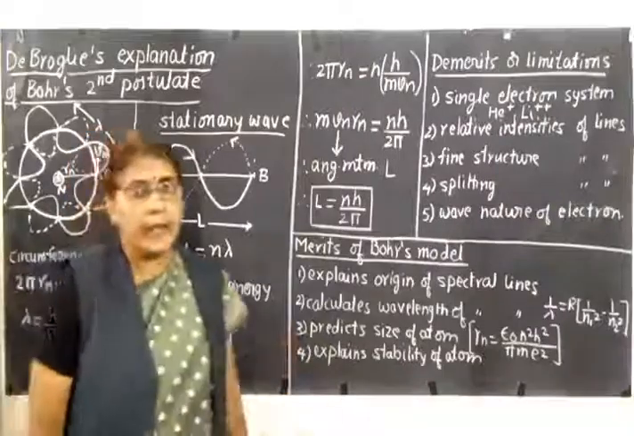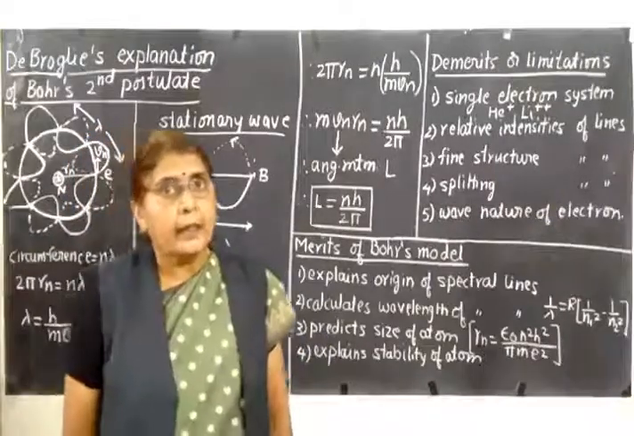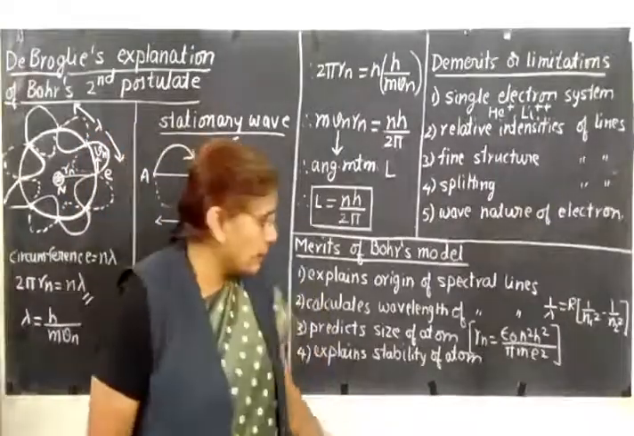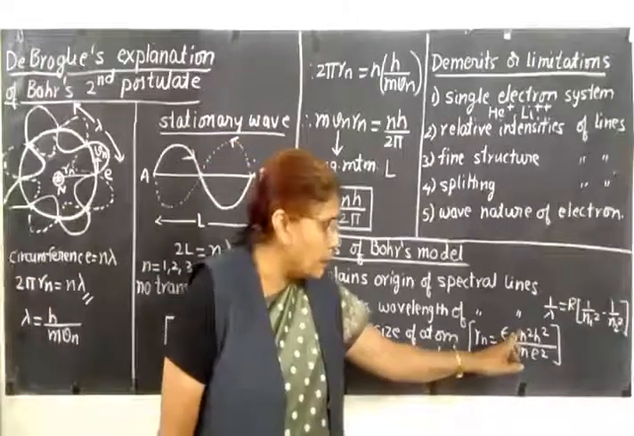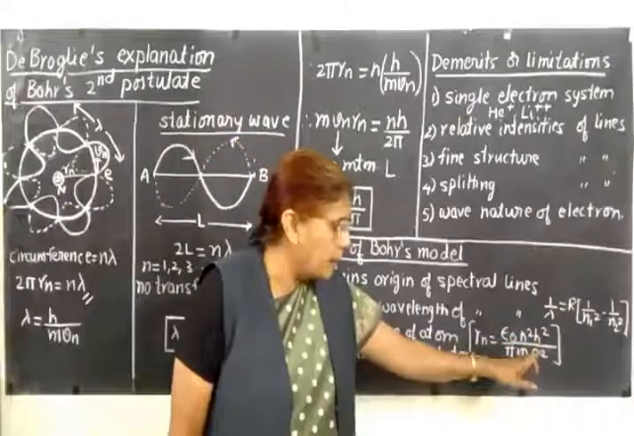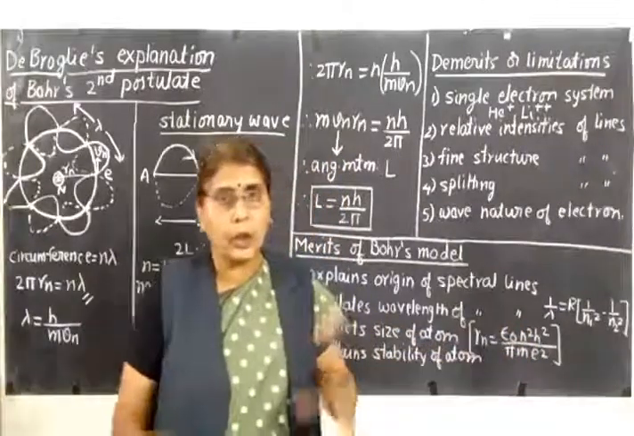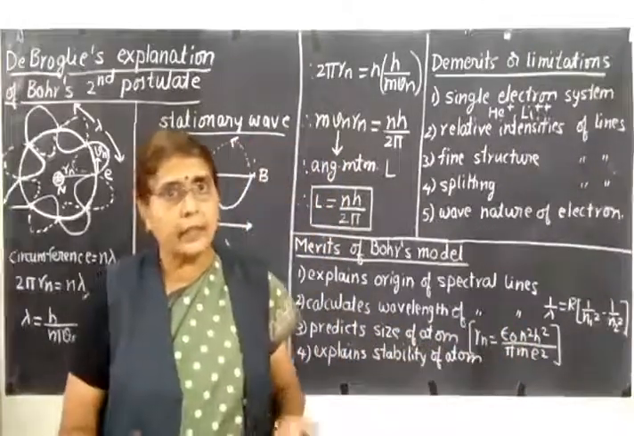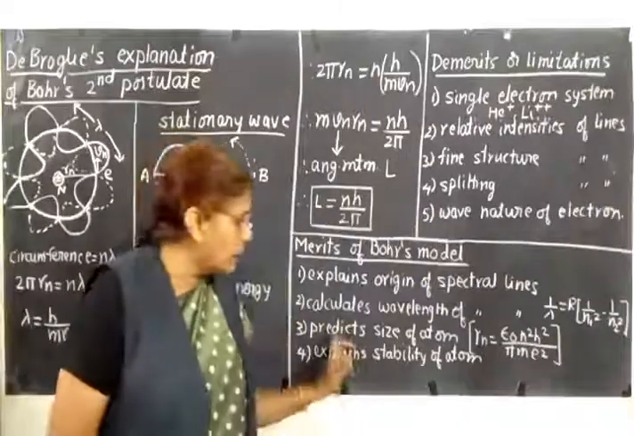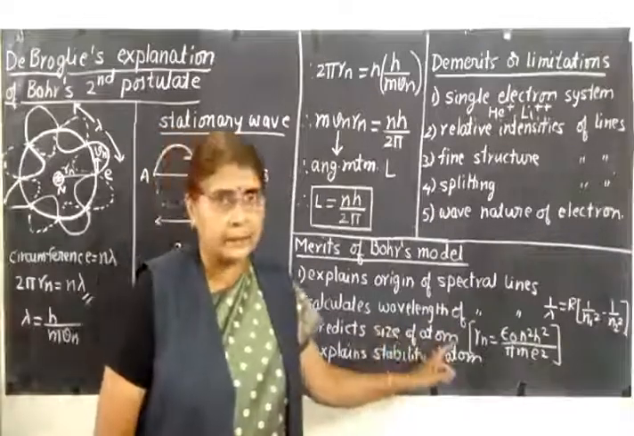Then third, we have also calculated the radius of the orbit, that is rn equals epsilon 0 n square h square upon pi m e square. So it calculates the radius of the orbits. Because you know the radius of the orbits, we know the size of the atom. So it predicts the size of the atom.